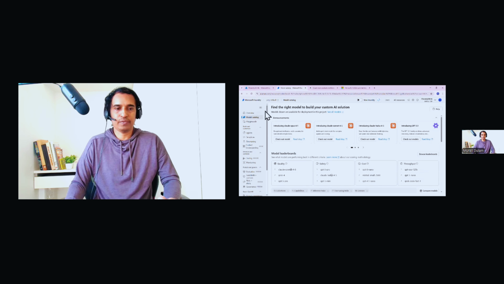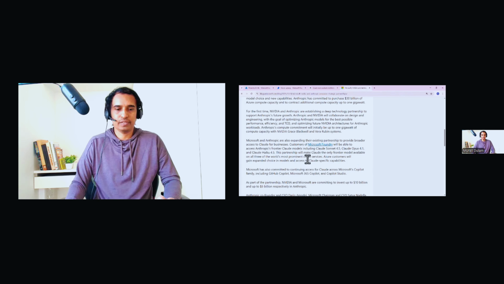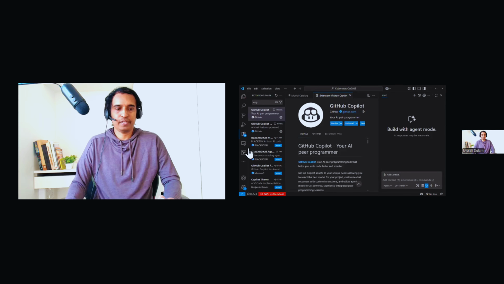Within your Foundry, and also just go to your Copilot. Here they mentioned Copilot as well, right? These are all the models you can see, Claude models like Claude Sonnet and Opus, Haiku. Go to your Copilot. Within the Copilot, this is the Visual Studio extension. So this is the one you can see. Within that, just go to your section.